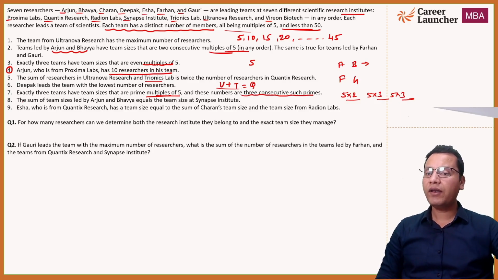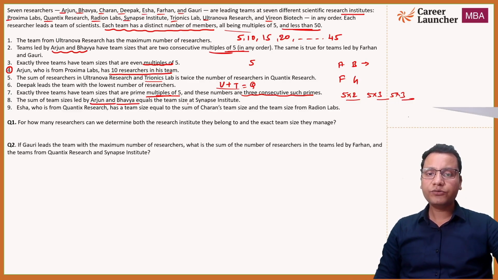Okay, now let's see the next statement. The sum of the team sizes led by Arjun and Bhavya equals the team size of S institute, right? So now we can say A plus B equals S.